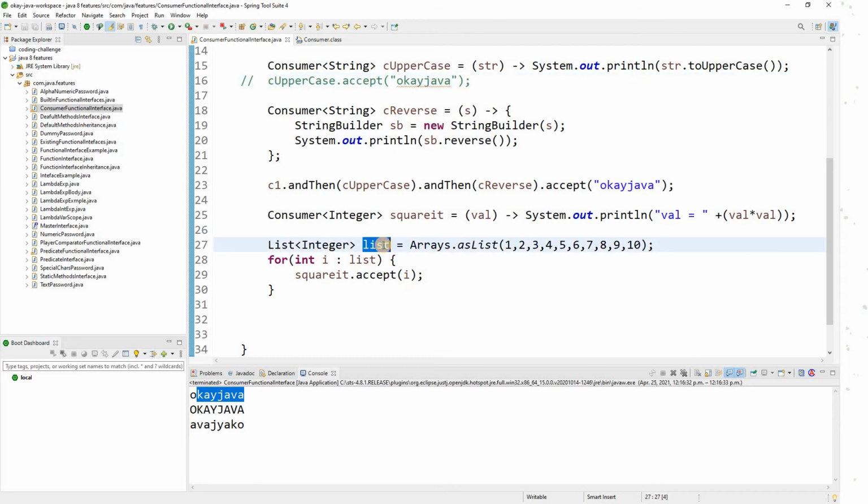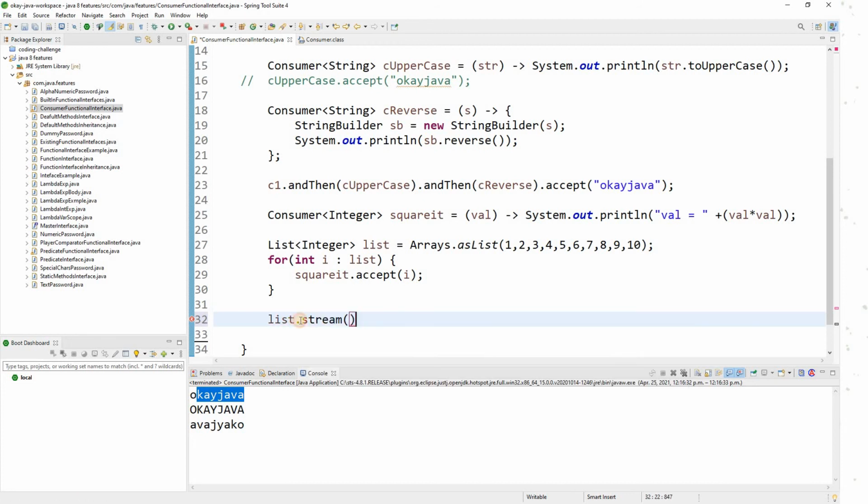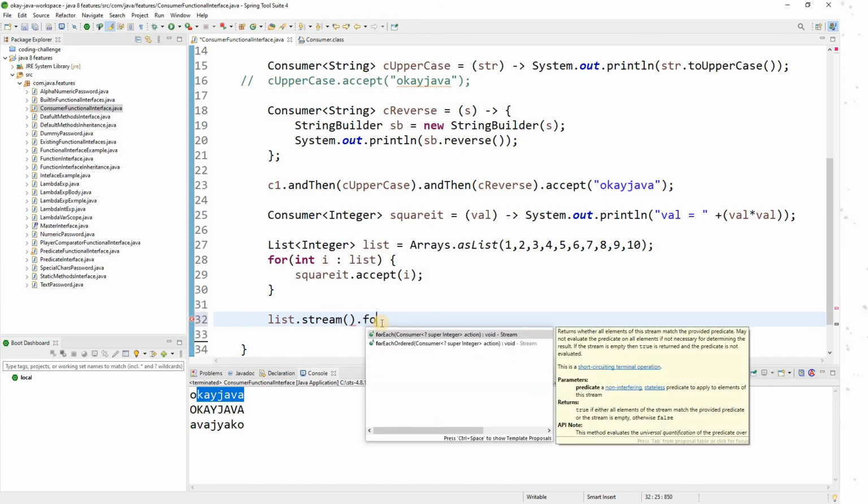Let me give an example. If you don't know what a Stream API is, nothing much to worry about. We'll talk about Stream API at a later point of time, but at the moment, I'm just giving you an example. So list.stream will convert your list into a stream. And then I'm using forEach.